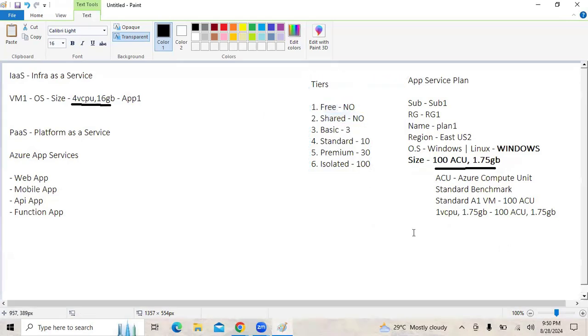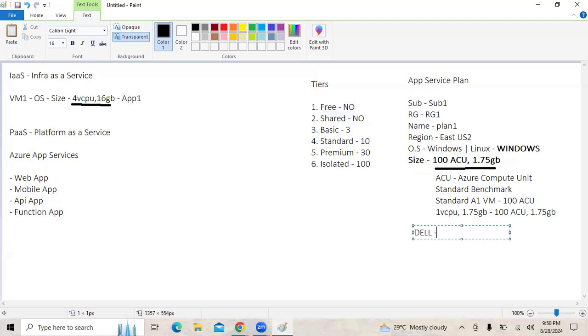What does it mean? Let's say, guys, there is an organization with the name Dell. If Dell has deployed their application in the free tier, and there is an organization with the name HP, and they have also deployed their web application in the free tier, in the free tier we do not have a dedicated instance.